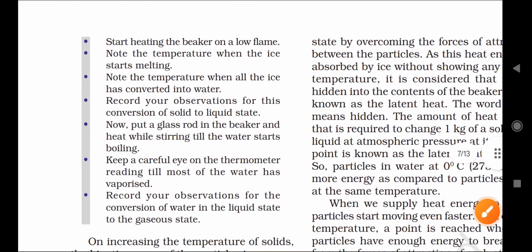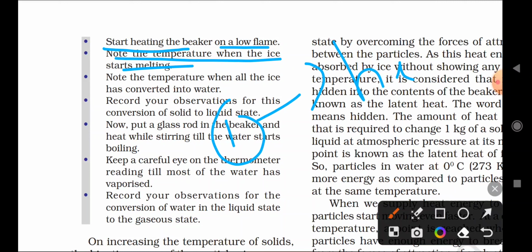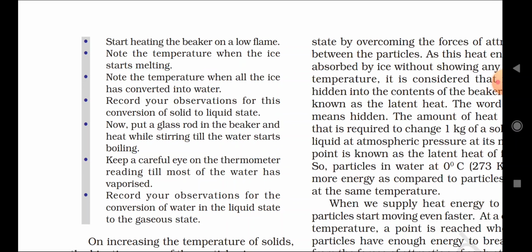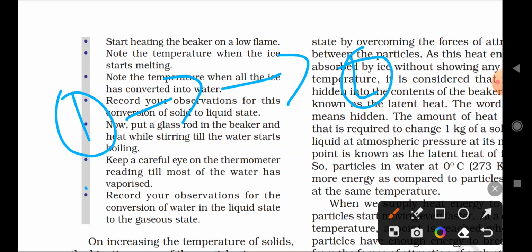Okay, so after heating, what will happen? Start heating the beaker on a flame. Note the temperature when the ice starts melting. When we are giving heat to the ice cubes, at which temperature do the ice cubes start melting? How do we note that particular temperature? Note the temperature when all the ice has converted into water. First, when the first ice cubes start melting, you have to note the temperature. Second, when all the ice cubes have converted into the liquid state, you have to note that temperature.